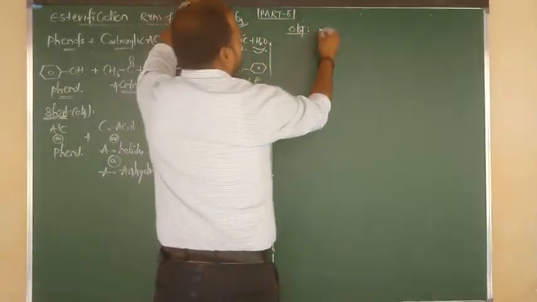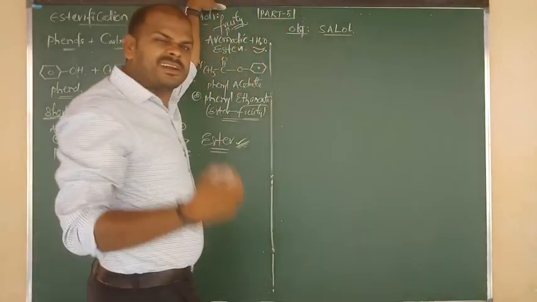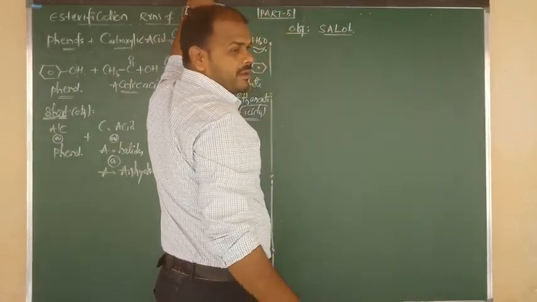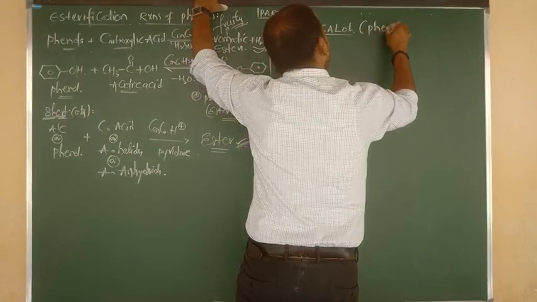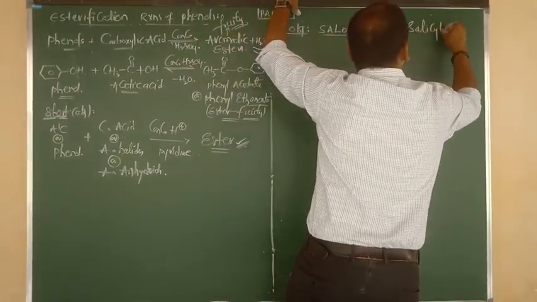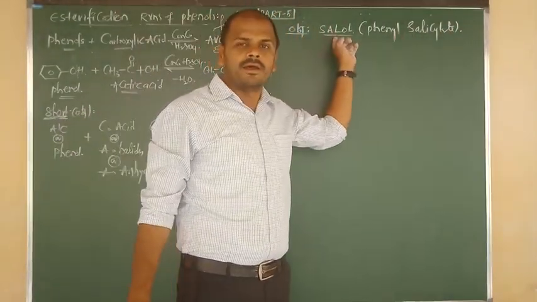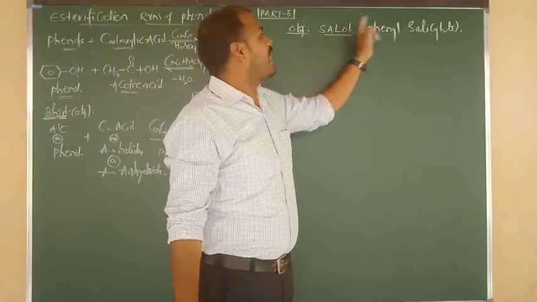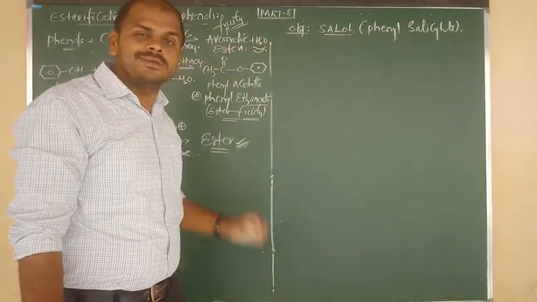Very important. So this is known as cellulose. One type of drug, medicine. Cellulose is nothing but a common name, like aspirin, but it has one chemical name. The chemical name is phenyl salicylate. What is the chemical name of cellulose? Cellulose is a drug which can be used as an analgesic, a painkiller. Another chemical name is phenyl salicylate.